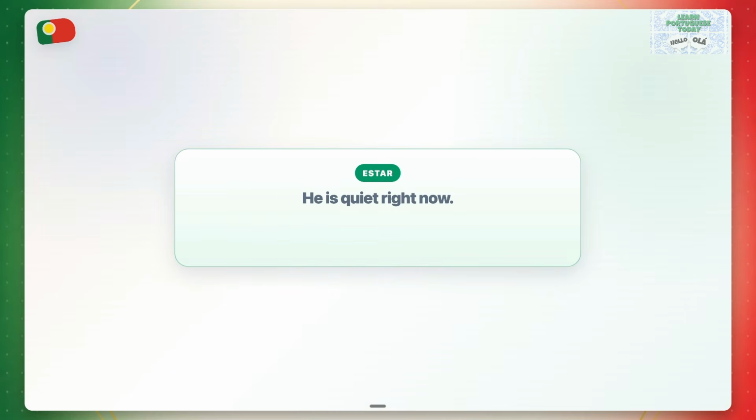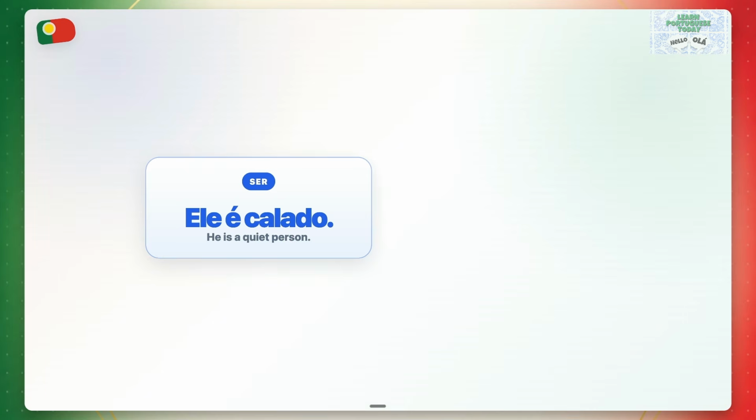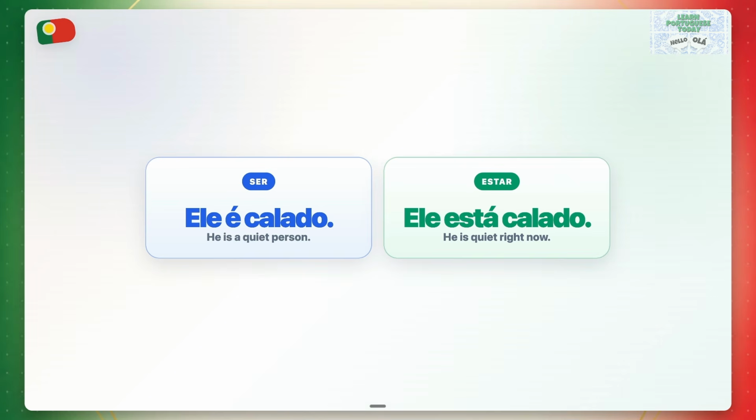He is quiet right now. Ele está calado. Right now, he is not talking. Ele é calado. Ele está calado.